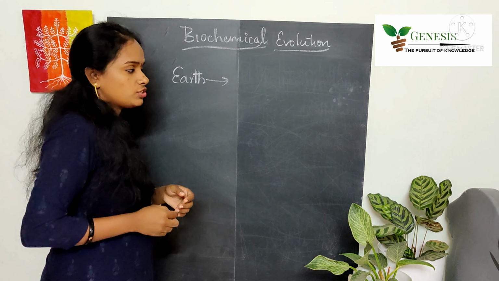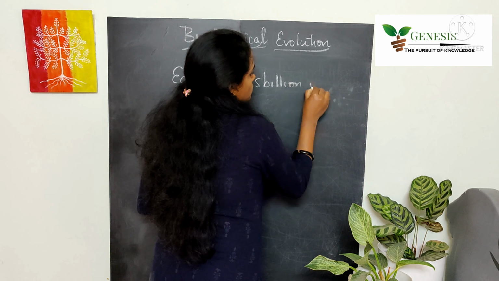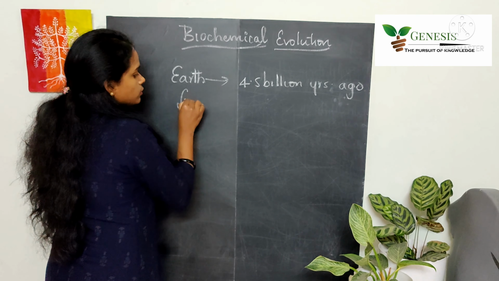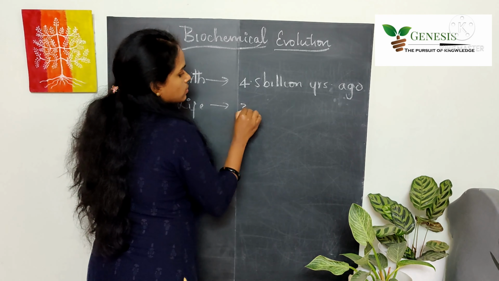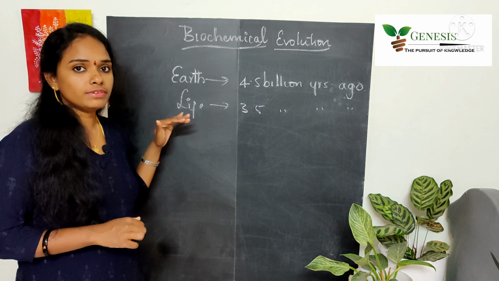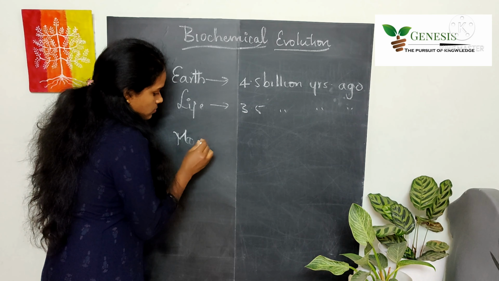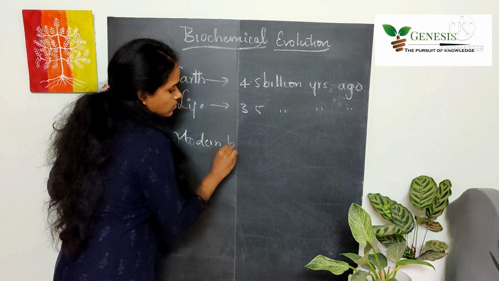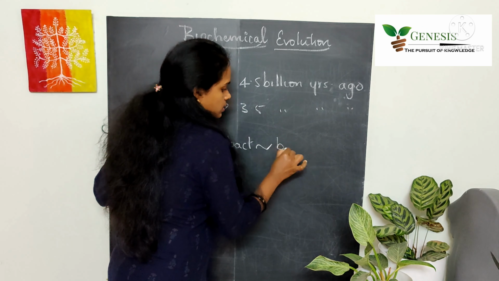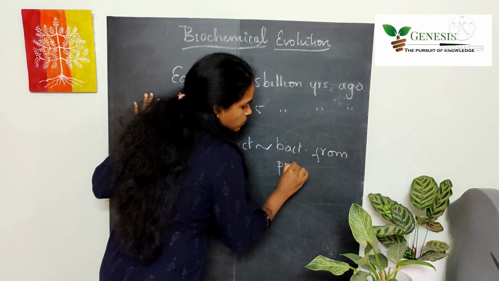So the earth is originated almost 4.5 billion years ago. And the life is originated almost 3.5 billion years ago. Even still we can see certain modern bacteria that resemble the characters of the bacteria from prebiotic world.